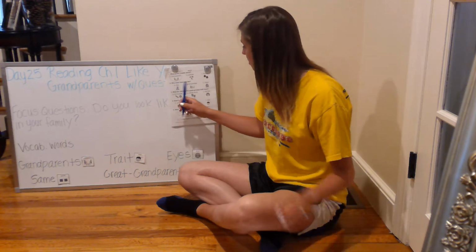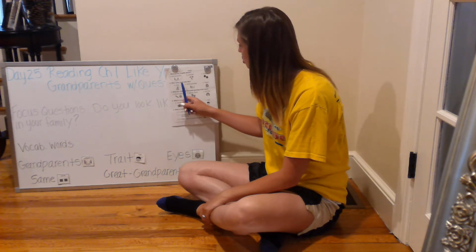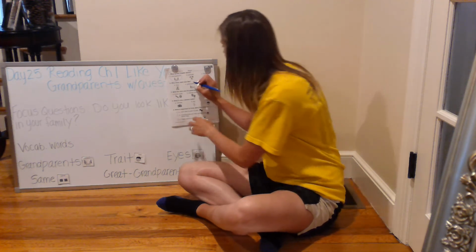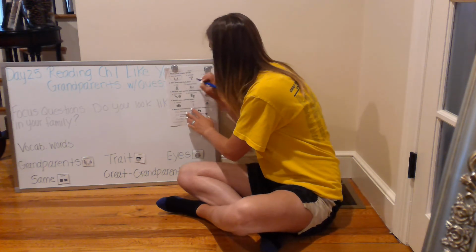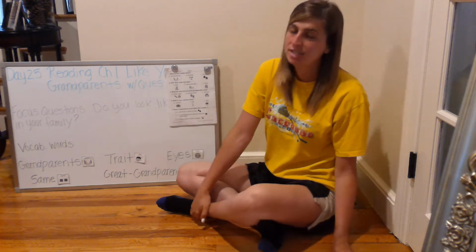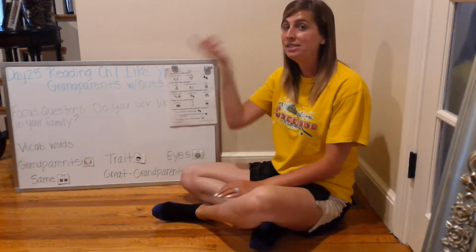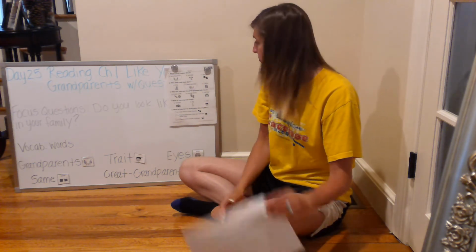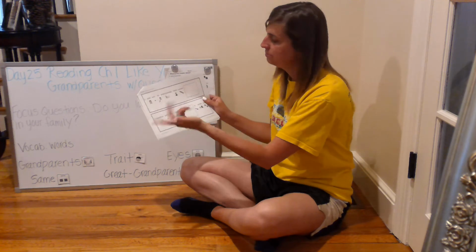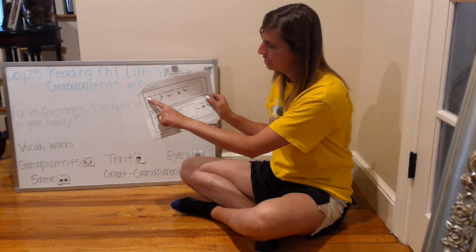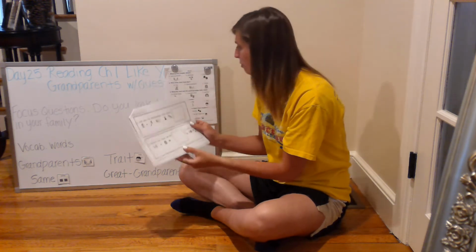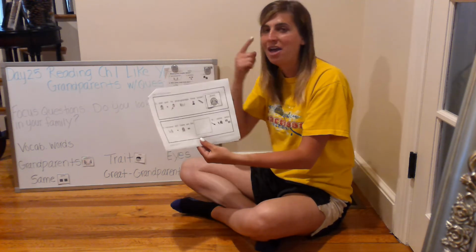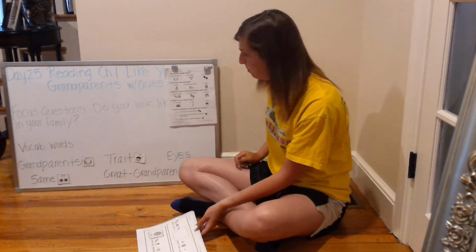Number 2 on the multiple choice. Who does Josh look like? Dog, great-grandpa, or Claire? The correct answer is great-grandpa. So Josh and great-grandpa share similar traits. Okay, they have the same color hair, which is brown, and they also have the same color eyes, which are brown. Number 2 on the fill in the blank. Josh and his great-grandpa have brown blank, and the correct fill-in is eyes. They both have brown eyes, and they both have brown hair.